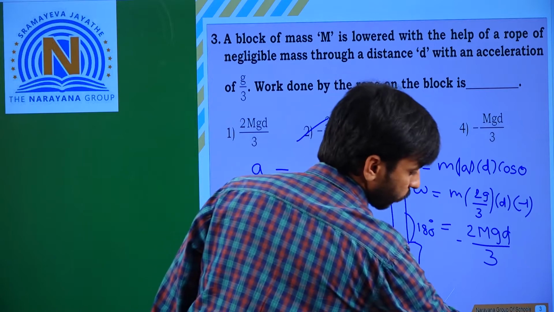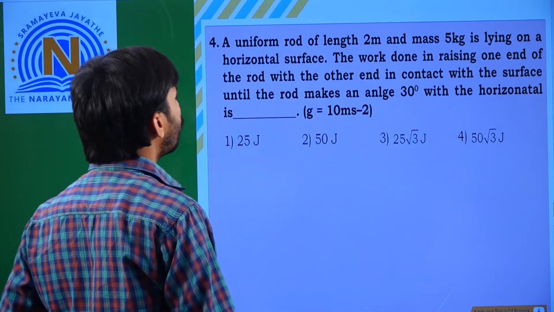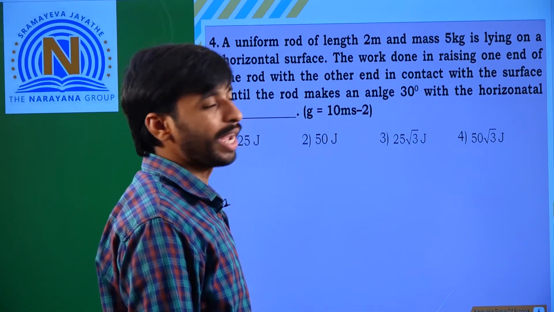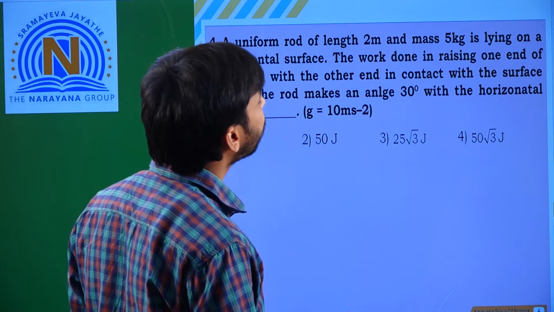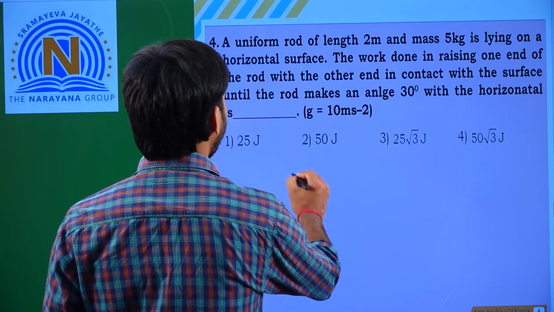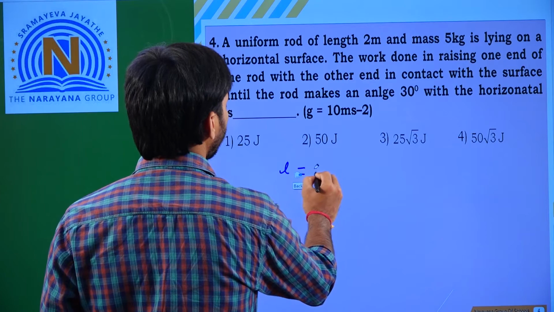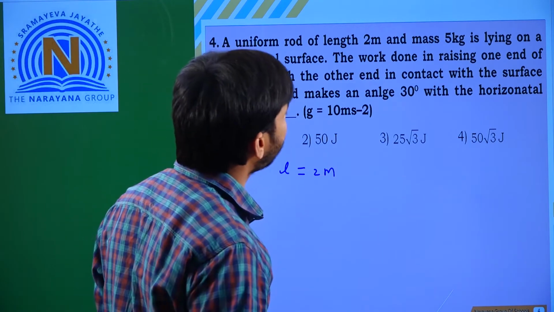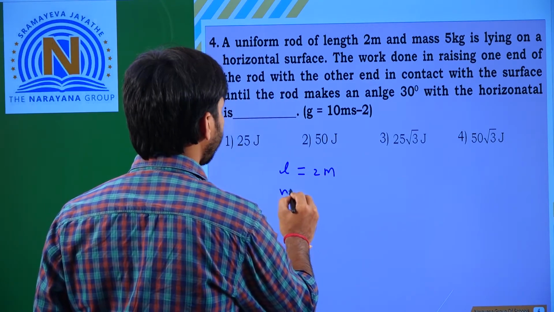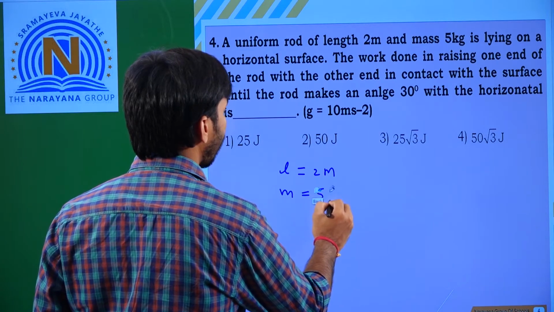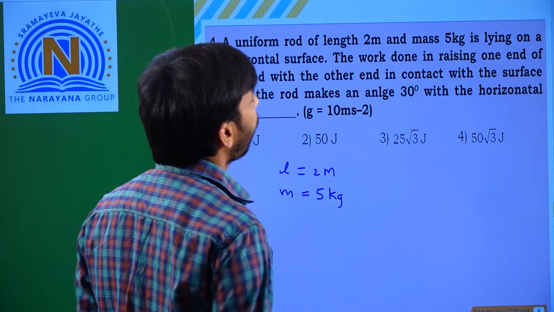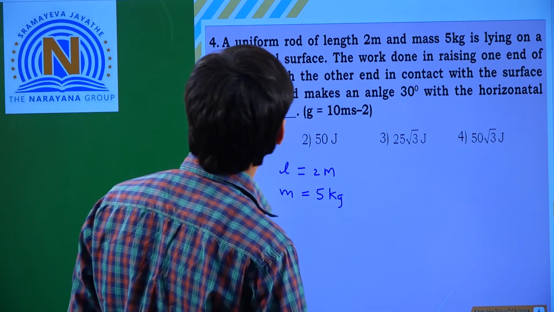Next, a uniform rod of length 2 meters, L is equal to 2 meters, and mass M is equal to 5 kg, is lying on a horizontal surface.